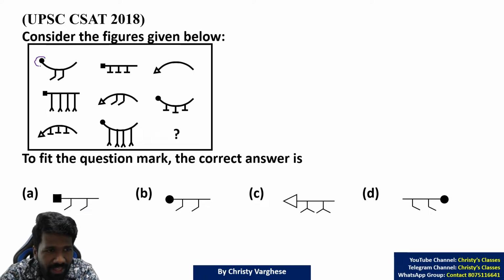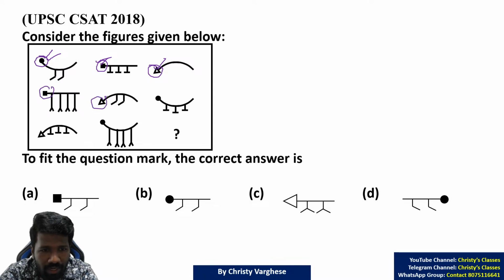For example, at the ends there is a polygon or a 2D shape. Here it is a shaded circle, then a shaded square and a triangle here. We will focus only on that. That is a circle, square and triangle. Square, triangle, circle. Triangle, circle. So it should be square for sure, because circle, square, triangle is there here also. Circle, square, triangle is there here also. So here also circle, square, triangle should be there.